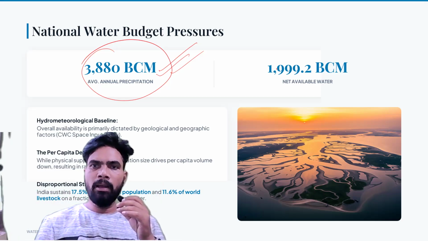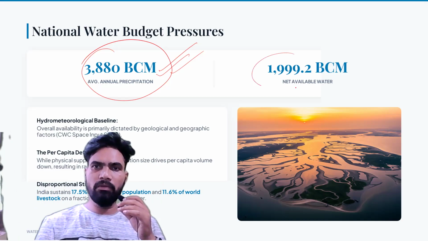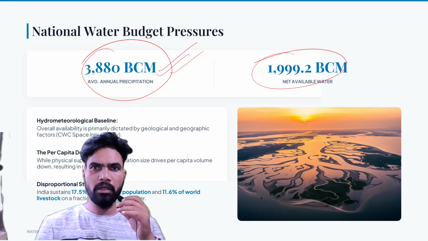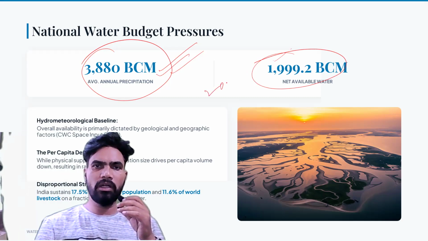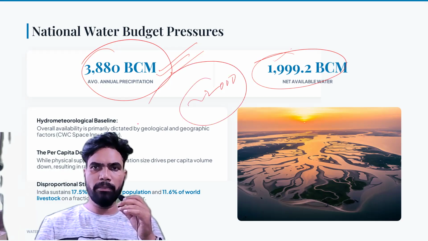But net water availability, and how much of it we are actually able to use, is 1999.2 BCM. Means close to 2000. Roughly you can say it is 2000 BCM. This is net water availability.